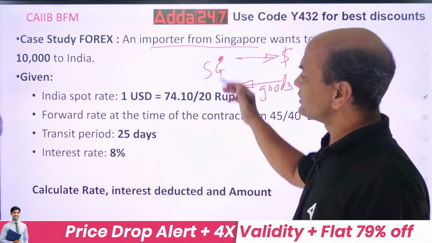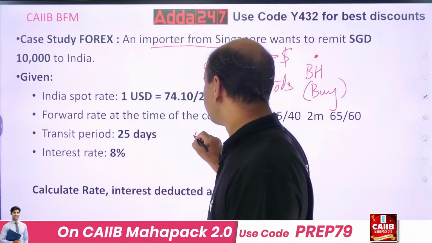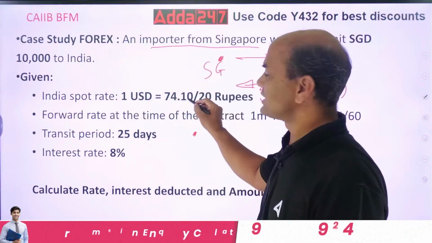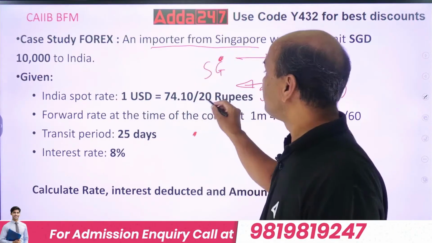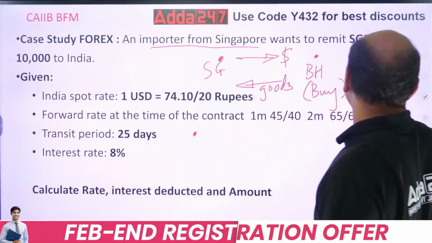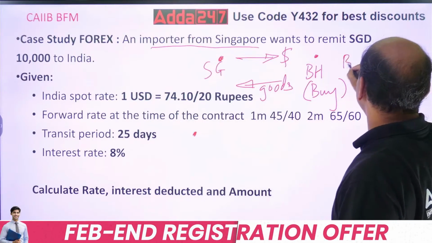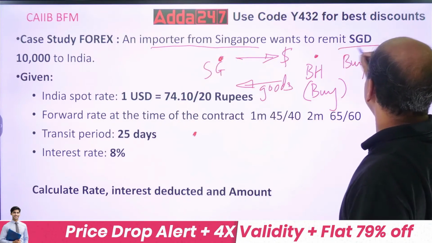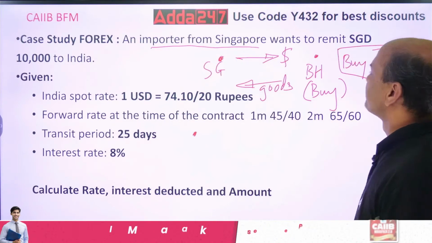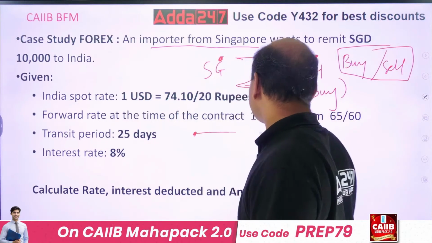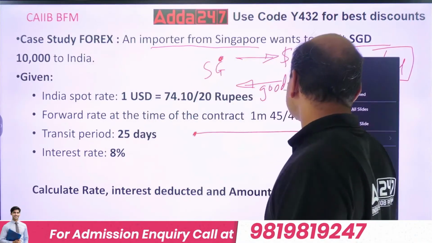Okay, so now start. What is the rate? Buy. Whenever you have such rates given, left side is always buy. Always remember this. I'll show you over here. See, this is always buy and this is always sell. Kindly note this. So your buy rate will be what? I'll have to take the buy rate, and transit period is given.